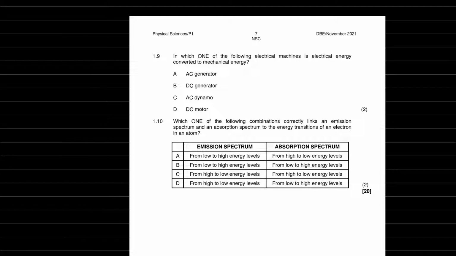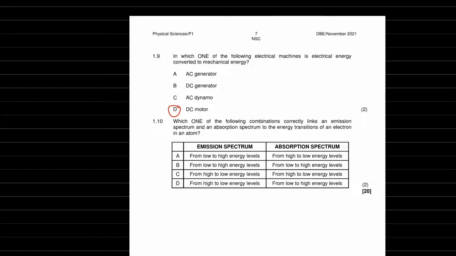In which one of the following electrical machines is electrical energy converted to mechanical energy? So we're putting in power and we're getting out motion. So motor, motion, DC motor is your answer. Alright.